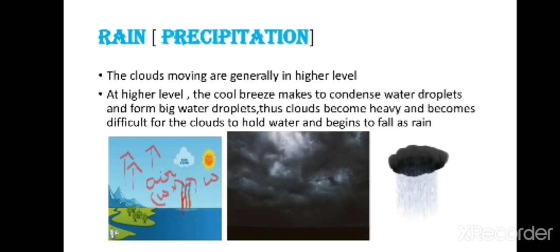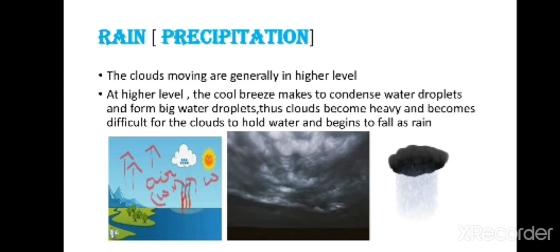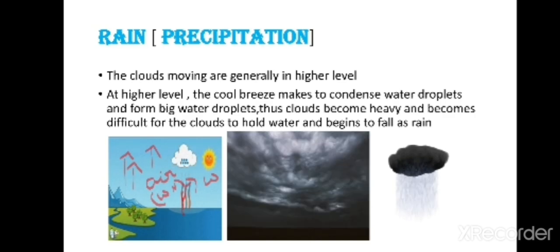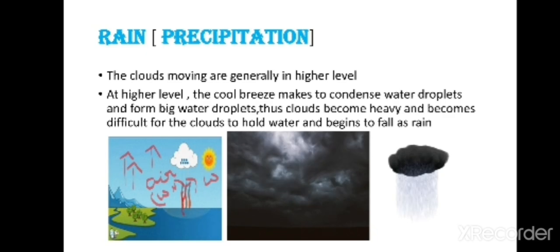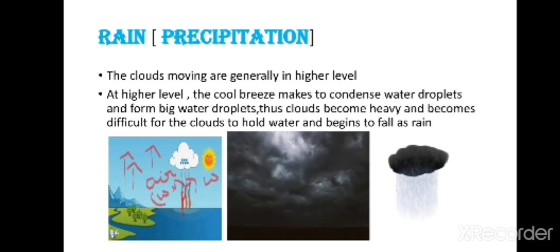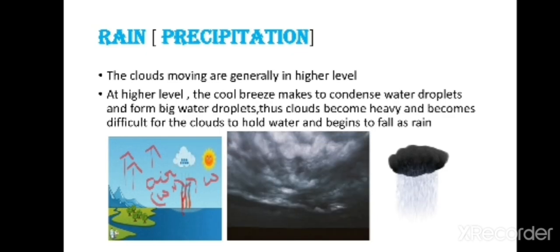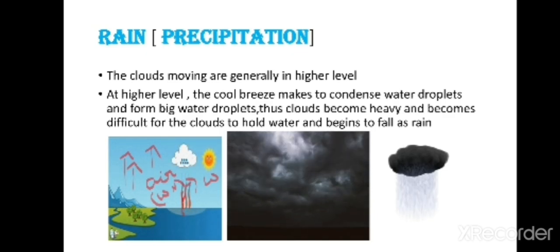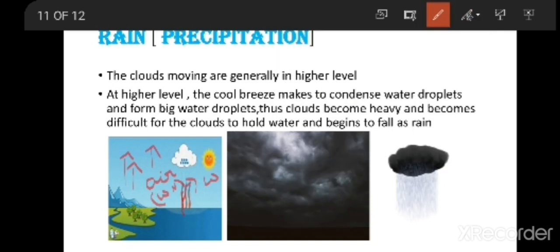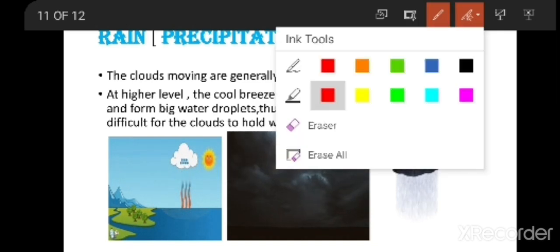At higher levels, the temperature will be very, very cool. Water vapor is present in the air already, so due to that cool temperature, water vapor is going to condense and form tiny water droplets. These tiny water droplets will be floating in the air along with the dust. In that way you can see the formation of clouds.